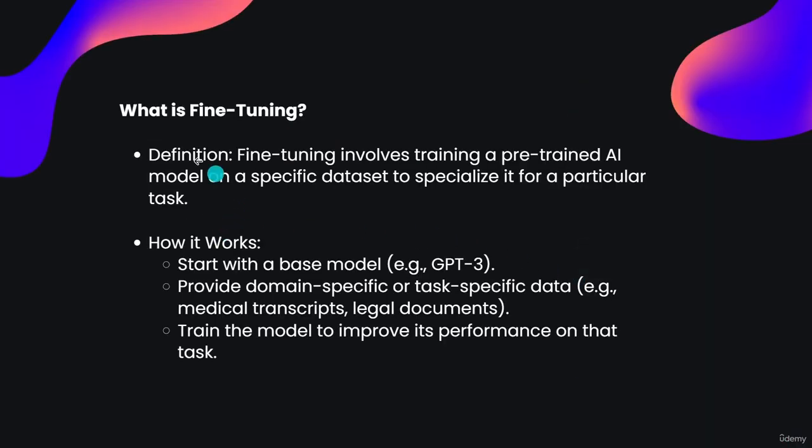Let's start with the first one, that is, what is fine tuning. As we earlier discussed, fine tuning means training a pre-trained AI model on a specific dataset to specialize it for a particular task. What is the meaning of a pre-trained AI model?